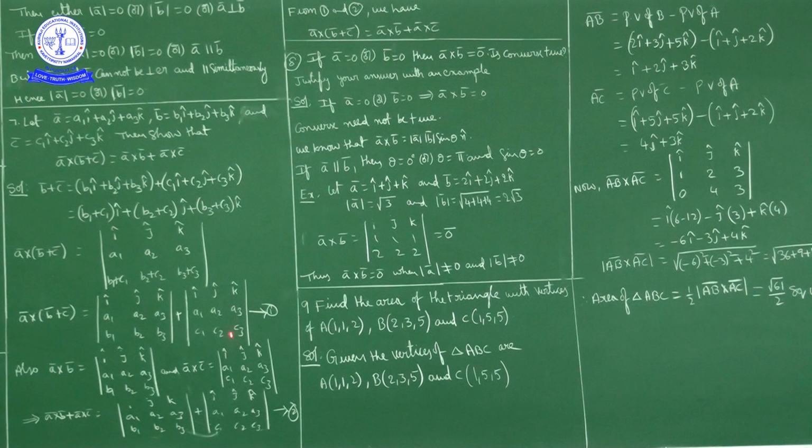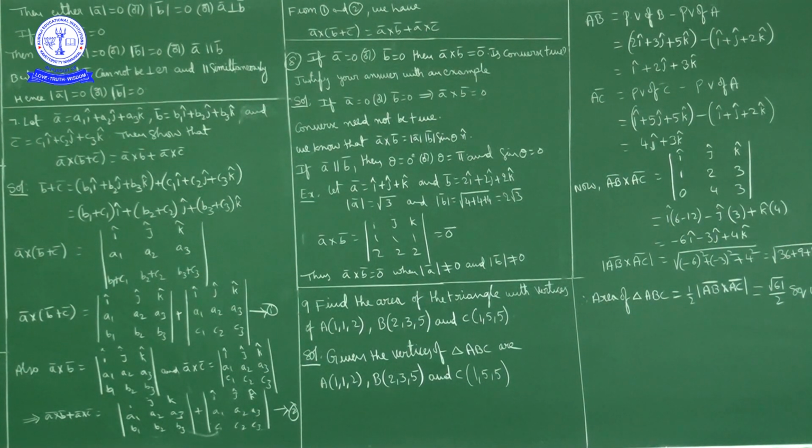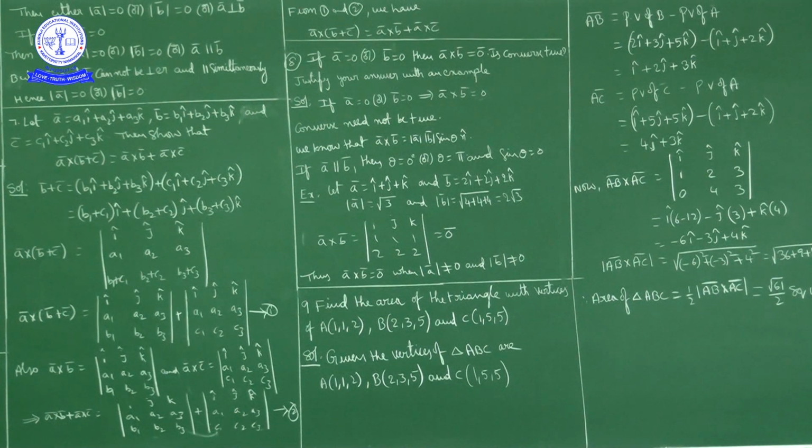From 1 and 2, these two are equal only, no? Right hand side is equal. Okay, from 1 and 2, right hand side parts being equal means left hand side parts are also equal. So from 1 and 2, we have a bar cross b bar plus c bar is equal to a bar cross b bar plus a bar cross c bar. Okay. Now here, a bar cross b bar plus c bar, you have to show it as equal to a bar cross b bar plus a bar cross c bar.